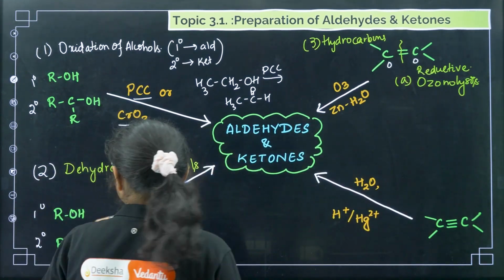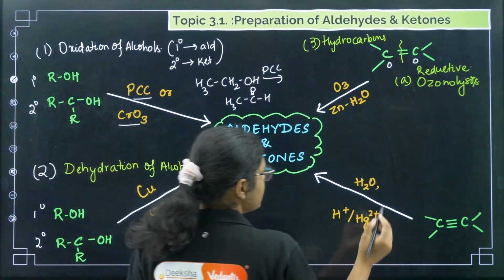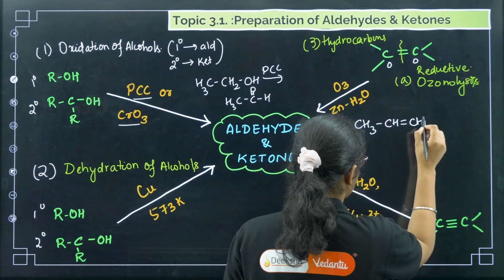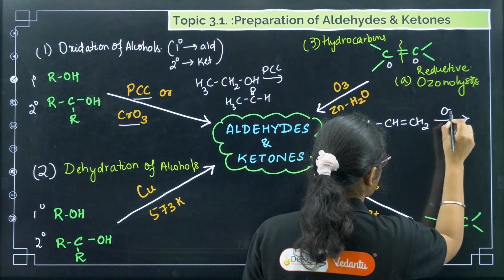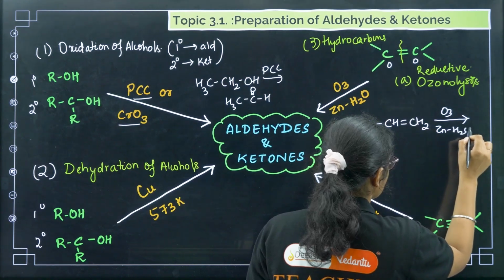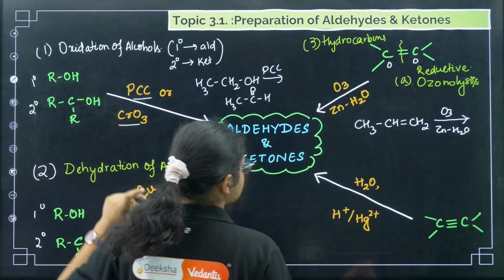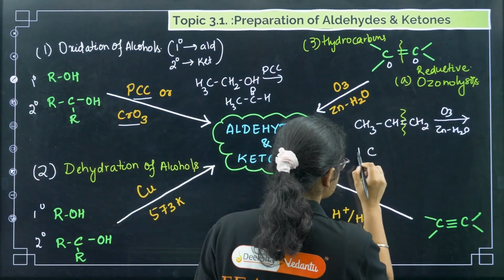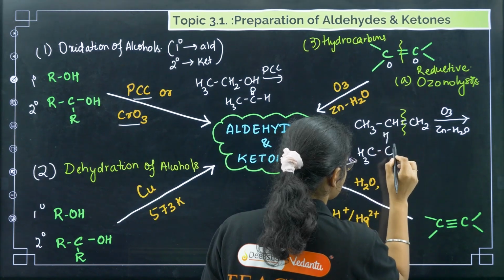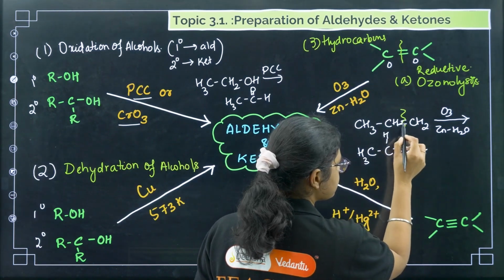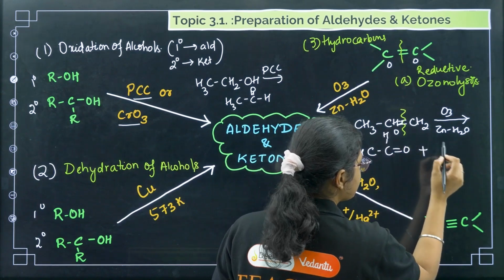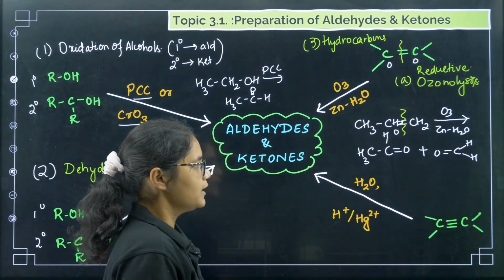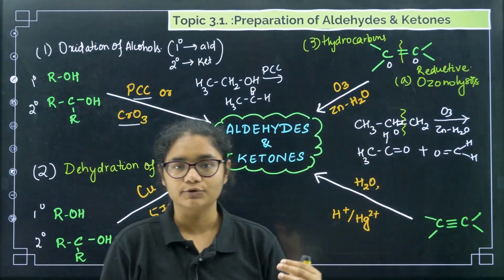I'll tell you one example here. Suppose I have CH3CH=CH2, and then you have O3 with zinc water. Then what will happen? First you break this double bond, then add oxygen on both sides. So what I'll get here is CH3CH=O plus O=CH2, where I added oxygen on this side and on that side. This is how reductive ozonolysis works.